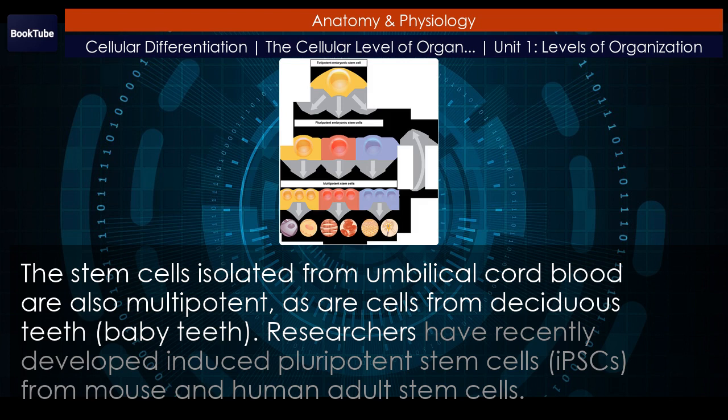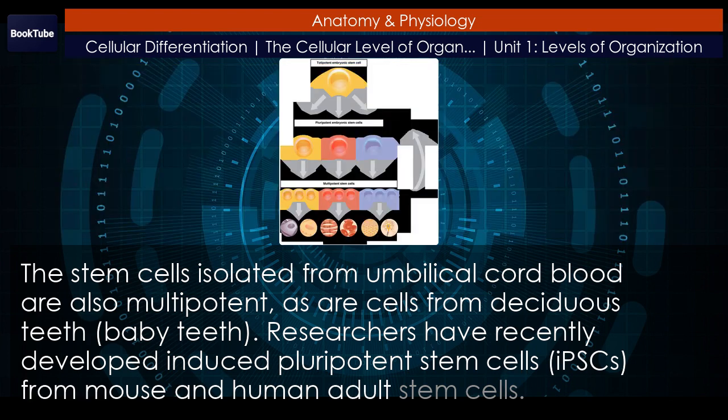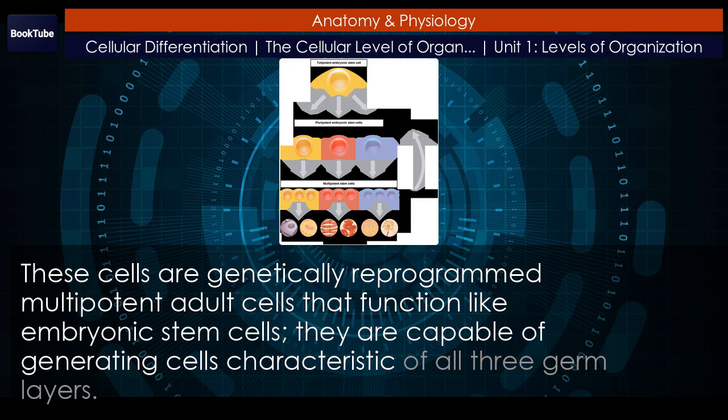Researchers have recently developed induced pluripotent stem cells, iPSCs, from mouse and human adult stem cells. These cells are genetically reprogrammed multipotent adult cells that function like embryonic stem cells. They are capable of generating cells characteristic of all three germ layers.